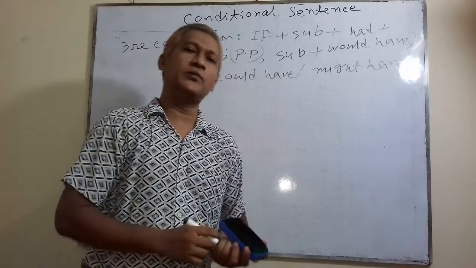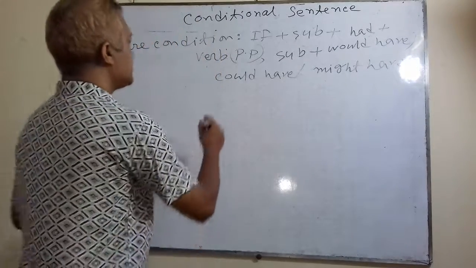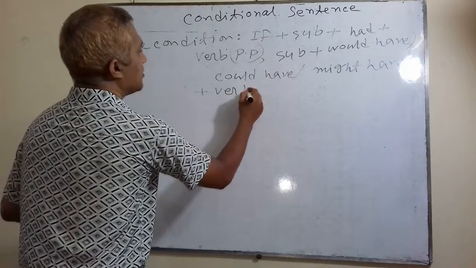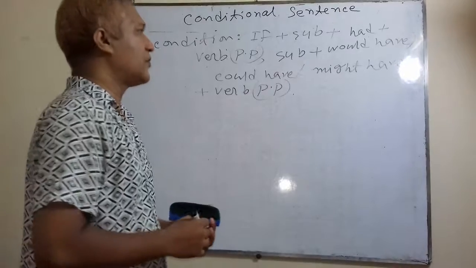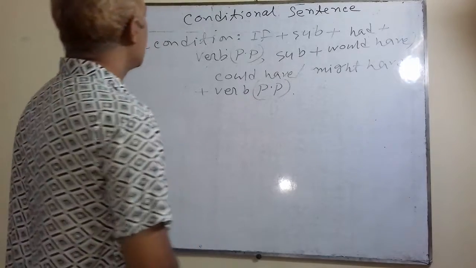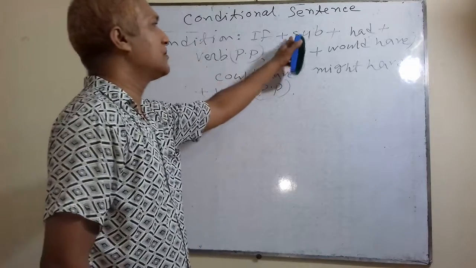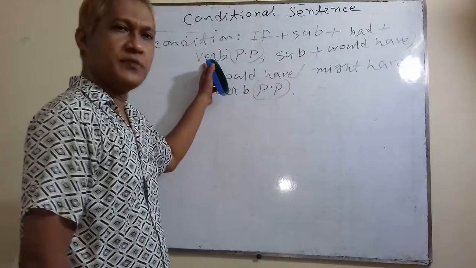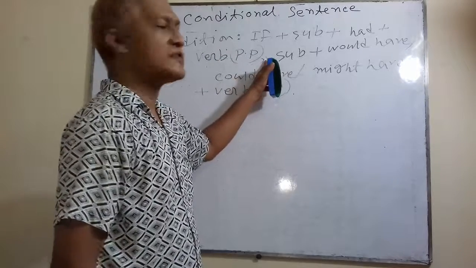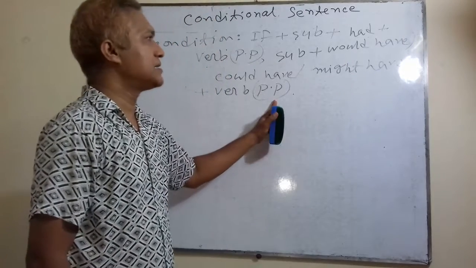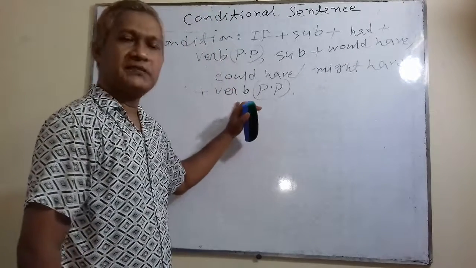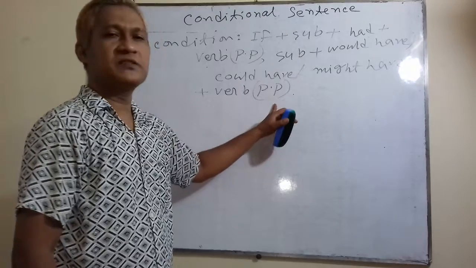You can give any one of these three. And next, plus verb pp, that is verb past participle form. Well, third conditional is if plus subject plus had plus verb past participle, and then principal clause will be subject plus would have or could have or might have, and then principal verb's past participle form.